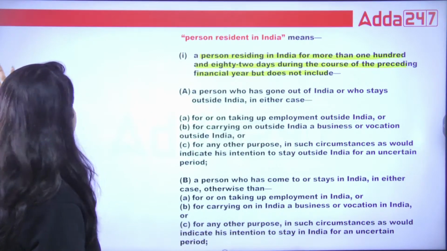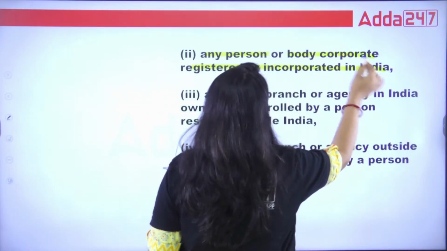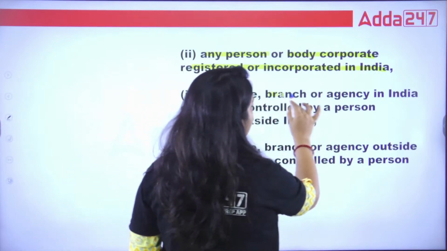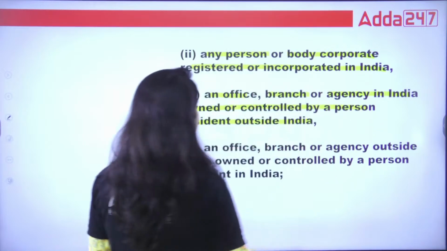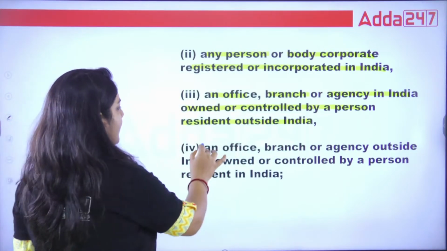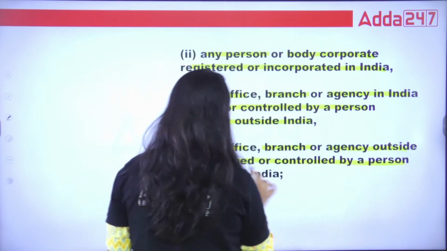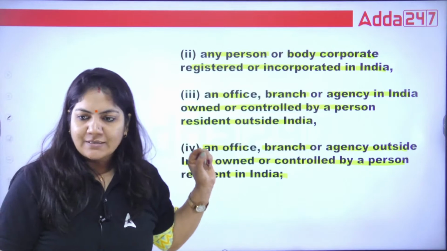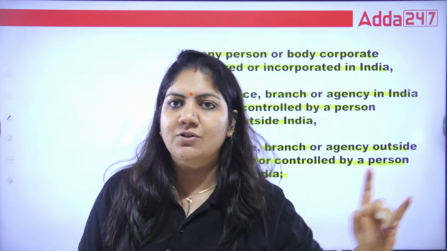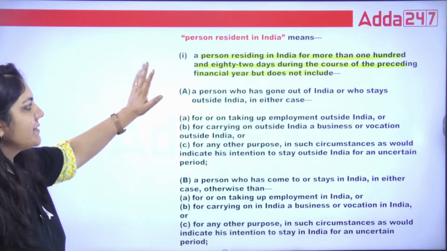Any person or body corporate registered or incorporated in India, an office, branch or agency in India owned and controlled by a person resident outside India, or an office, branch or agency outside India owned and controlled by a person resident in India. So these are the persons included in the definition of person resident in India.